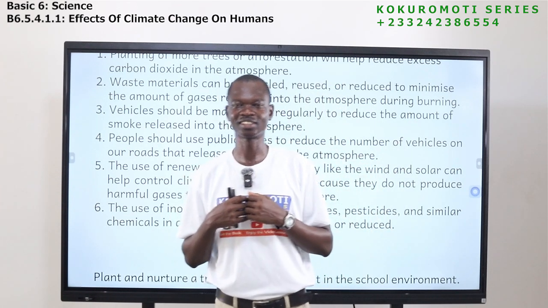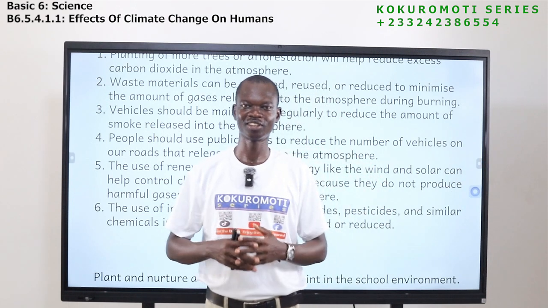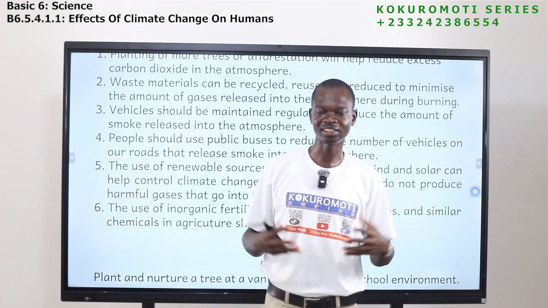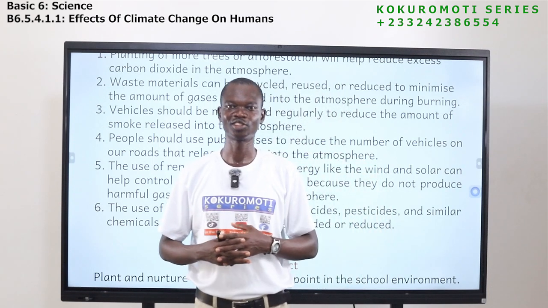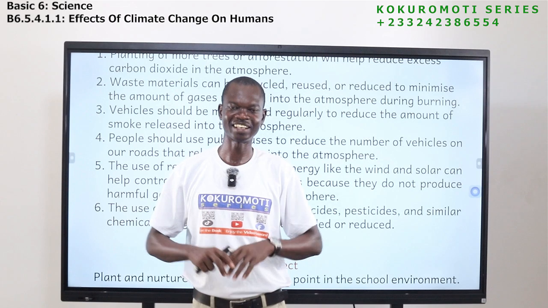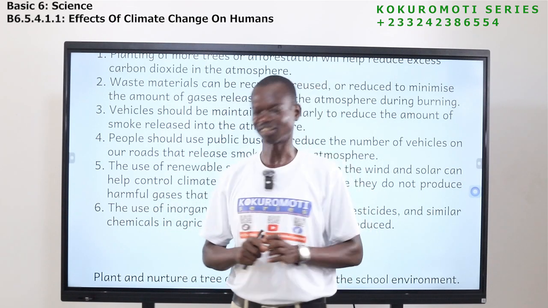So instead of us using our own cars every day, we should use the bus. A bus can take about 30 people. So 30 cars, we can reduce to one bus, and it will reduce the amount of smoke that is released into the atmosphere.